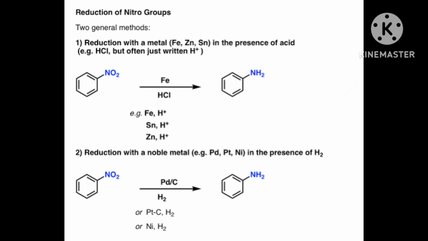Reduction with iron scrap and hydrochloric acid is preferred because FeCl2 formed gets hydrolyzed to release hydrochloric acid during the reaction. Here Sn plus HCl is one condition. The other condition is Fe plus HCl. This Fe plus HCl is preferred.